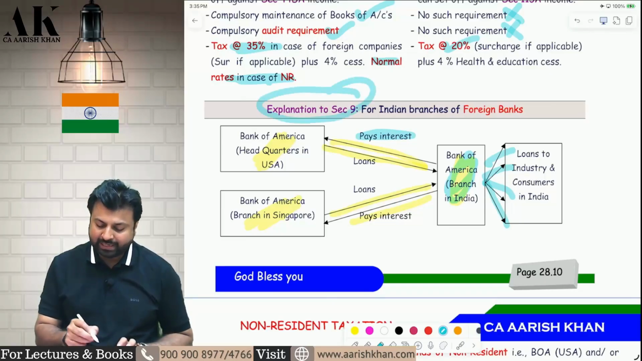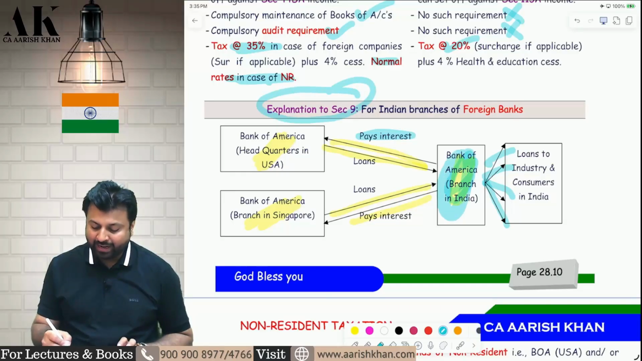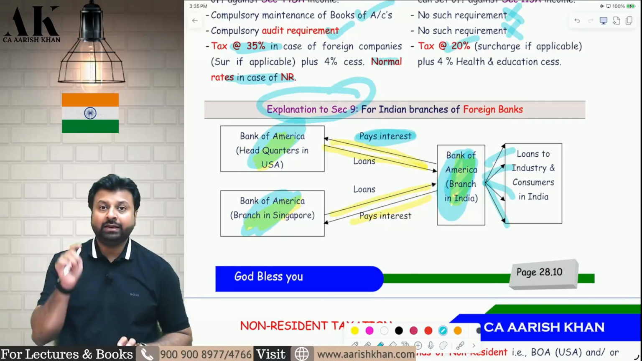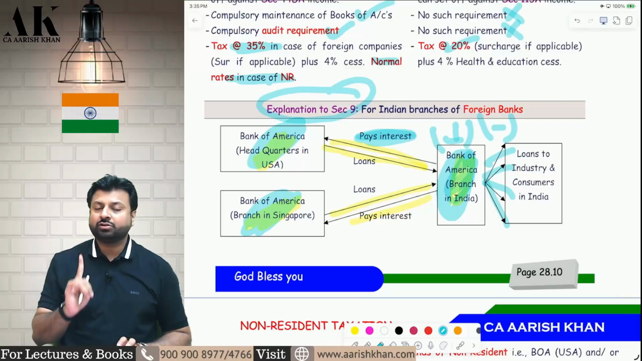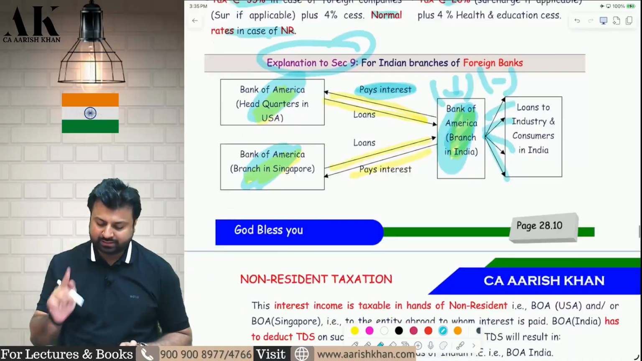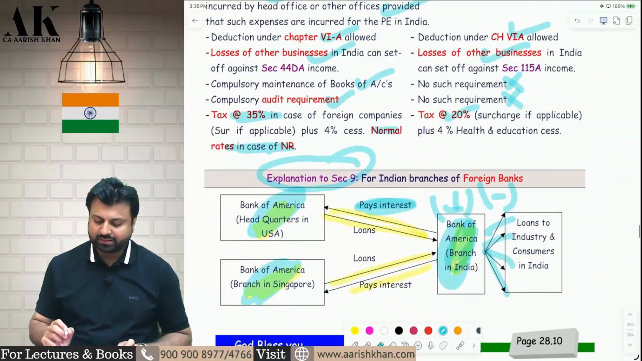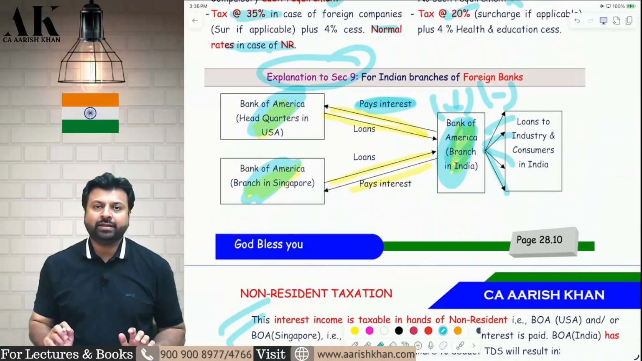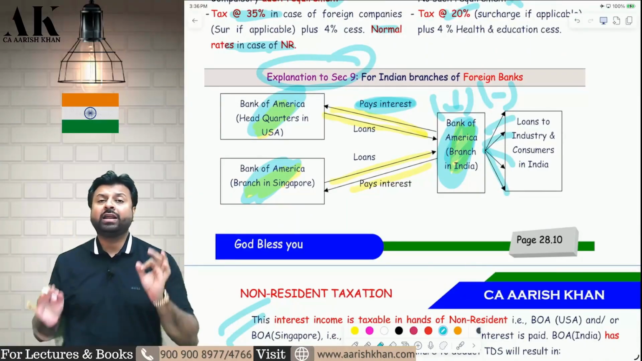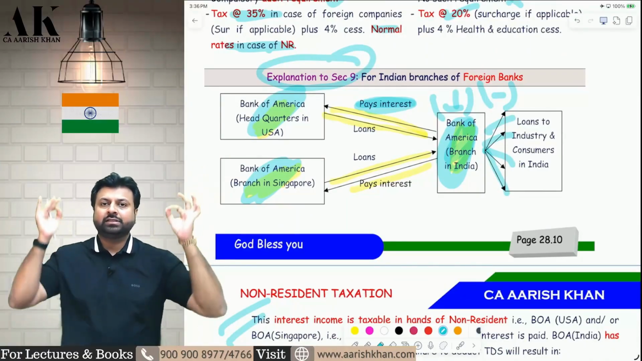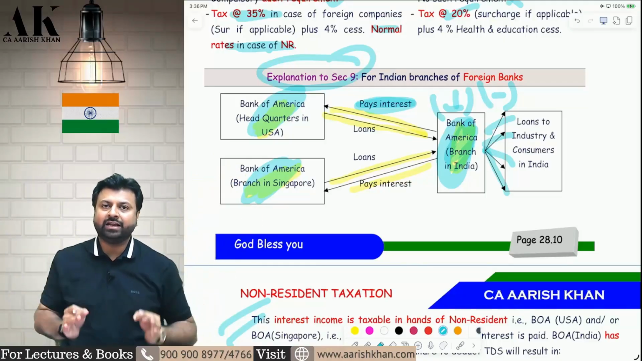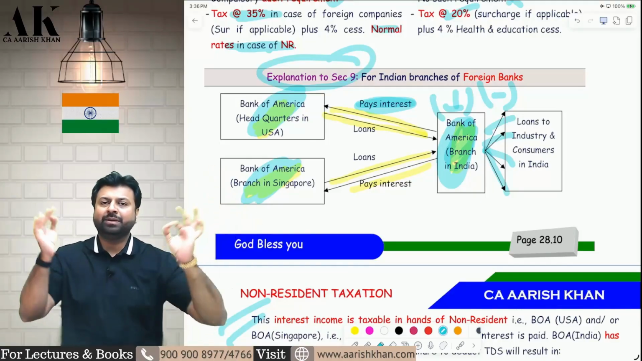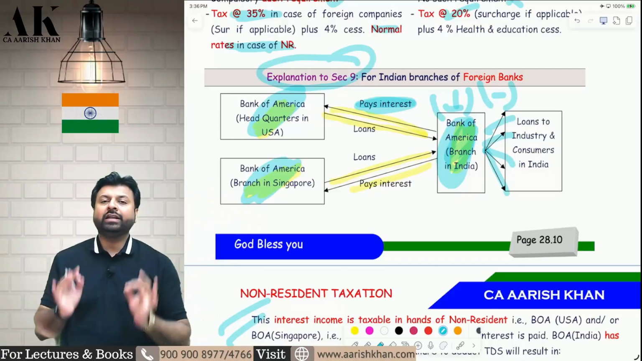So this explanation says that whatever the Indian branch is paying to its headquarters outside India or another branch outside India will be deemed to accrue or arise in India. And therefore, the Indian branch has to deduct TDS. And if the Indian branch does not deduct TDS, they will be liable as what? Assessee in default. That is what this section wants to tell us. I hope it is clear to all of you. So it's a very simple thing. This explanation is only for Indian branches of foreign banks: Citibank Indian branch, HSBC Indian branch, Barclays Indian branch, Bank of America Indian branch, Bank of Germany Indian branch, Abu Dhabi Bank Indian branch. It is only for Indian branches of foreign banks.